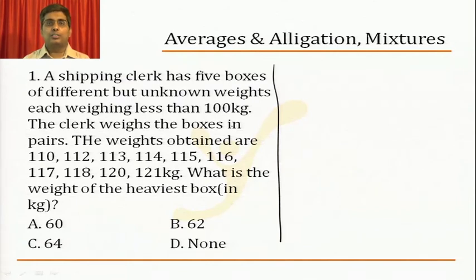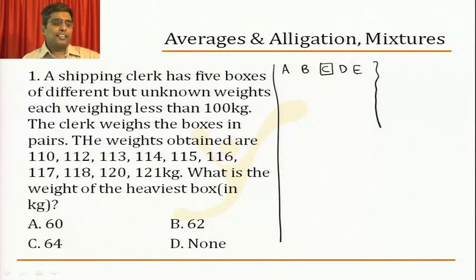First try to conceptualize a problem in CAT. That's very important. Assume the weights of the boxes are A, B, C, D and E. There are 5 boxes, with weights A, B, C, D, E in the same order. Assume A is the smallest weight, B is the second smallest weight, and so on. So the middle weight is C, the highest weight is E and A is the lowest weight.